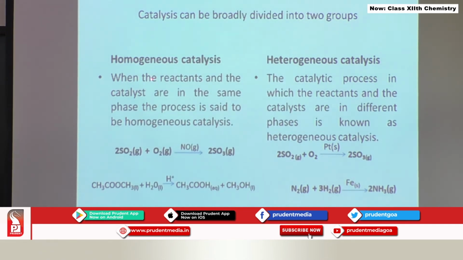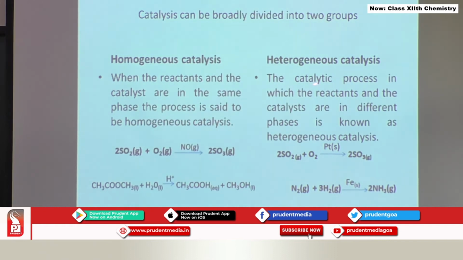What is homogeneous catalysis? When the reactants and catalyst are in the same phase, the process is known as homogeneous catalysis. You see here in the example, both the reactants, sulfur dioxide and oxygen, are gases. The catalyst is also in the gaseous phase. So, this is homogeneous catalysis. In the second example, both are in the liquid state, methyl acetate as well as water, and here even the catalyst H plus ion is in the liquid phase. Catalyst and reactants are in the same phase and therefore, both these reactions are examples of homogeneous catalysis.